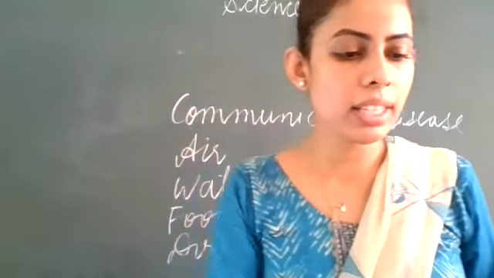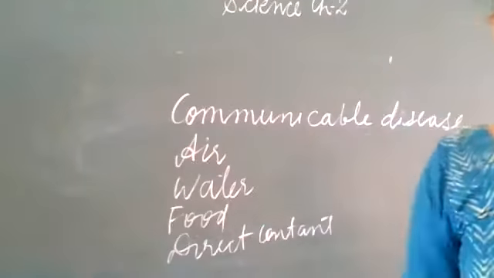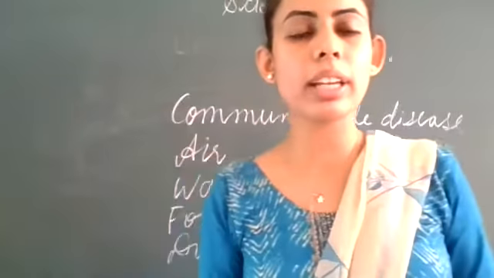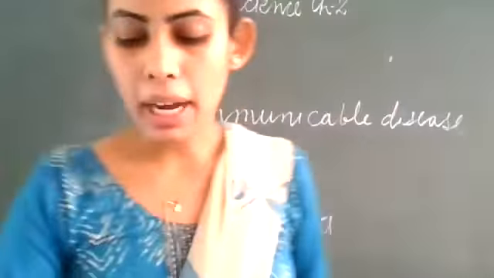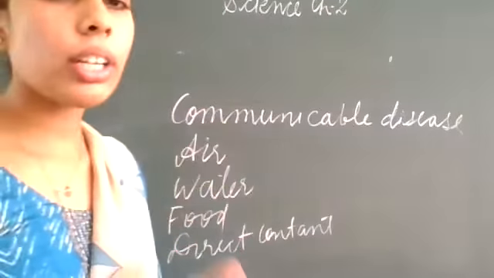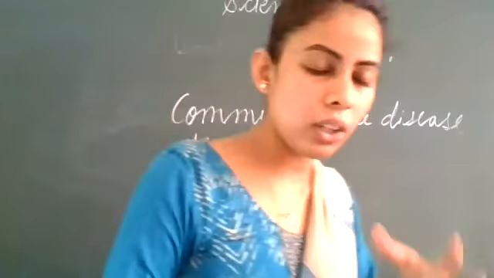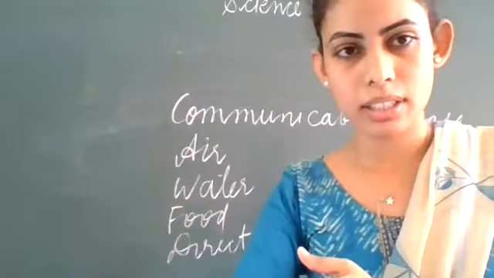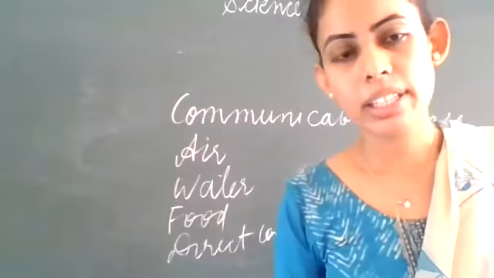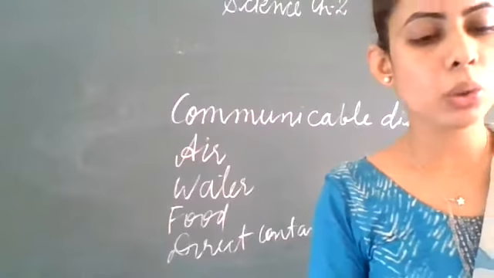And the next is, we have studied about the first way, which is when the insects transmit the communicable disease. Okay, now next is from air. Disease also transmits through the air.